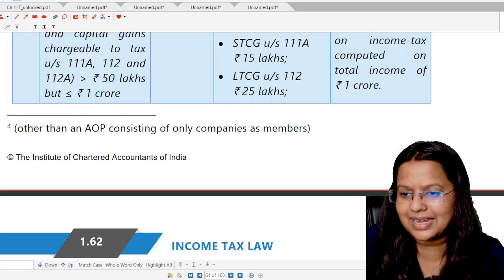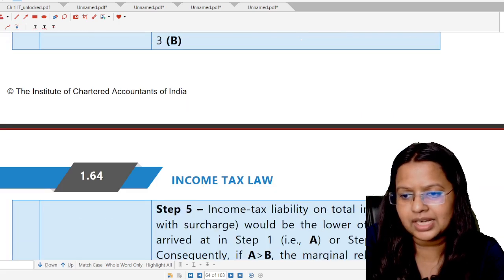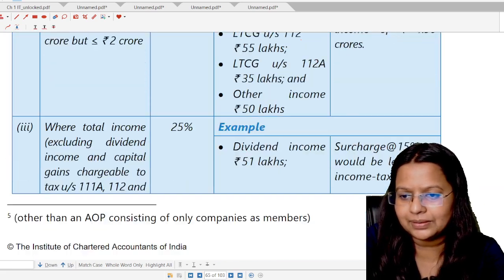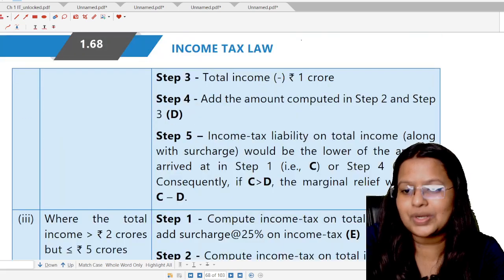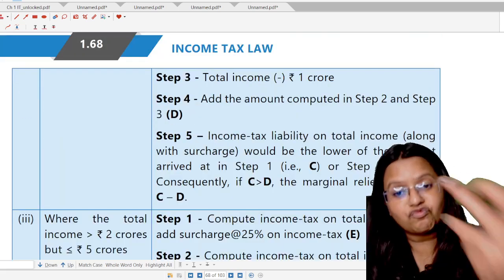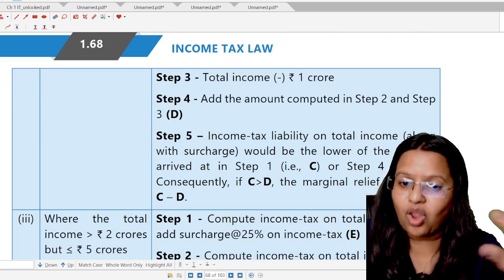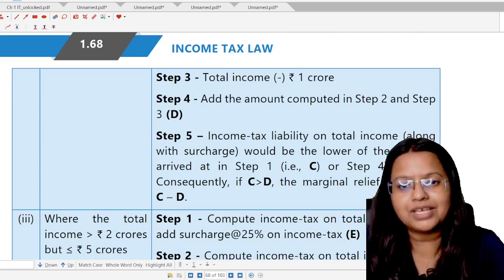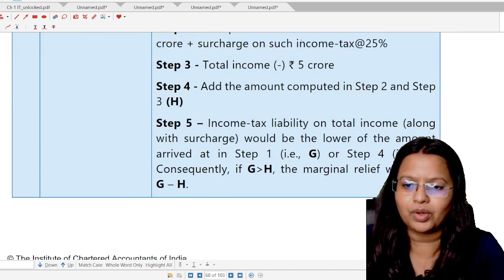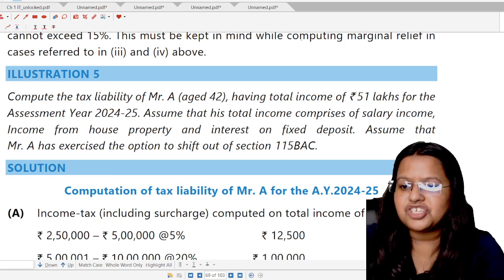Okay. Now, the next question, illustration number 4, we have completed. Students, please do the homework questions side by side along with the classes. Otherwise, the homework questions will be left for sure. Okay. Illustration number 5.